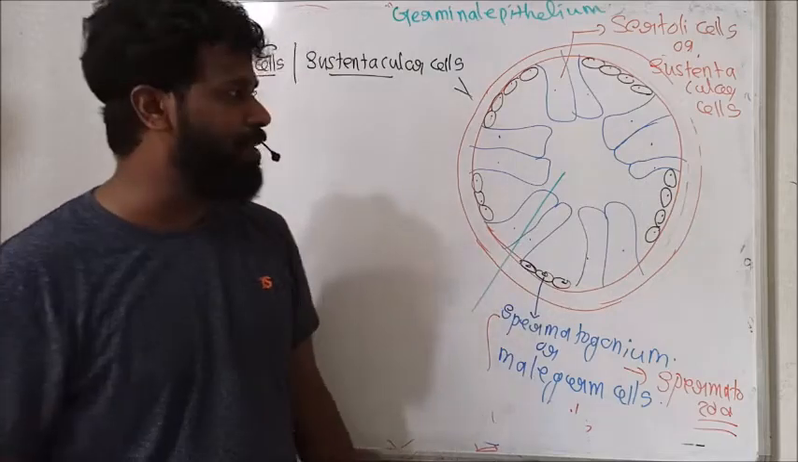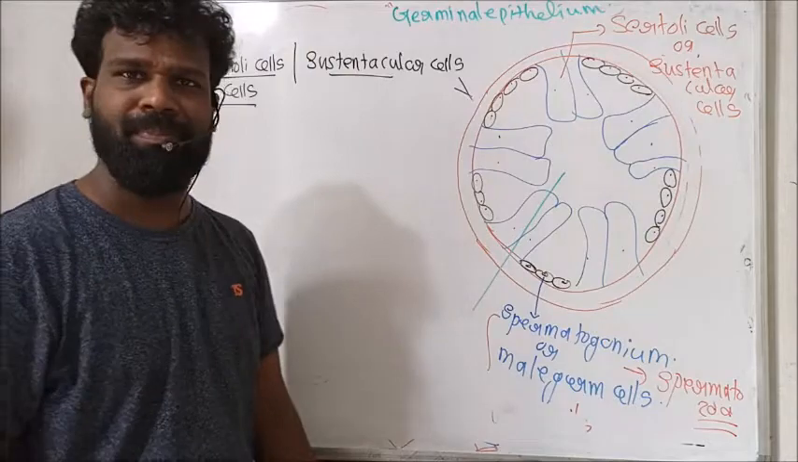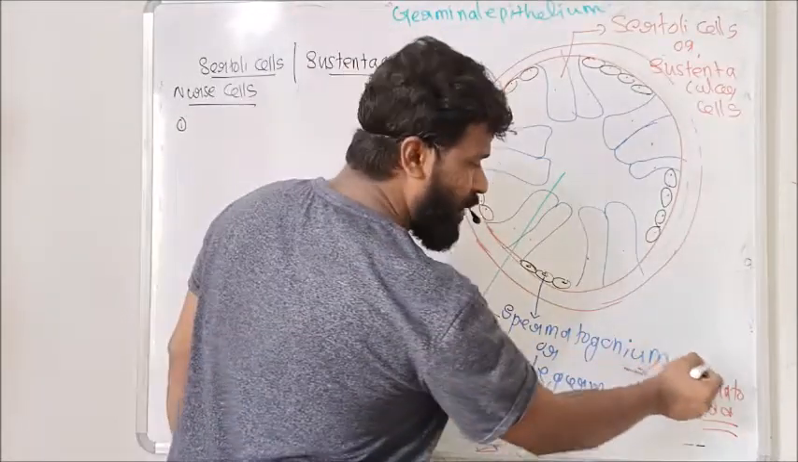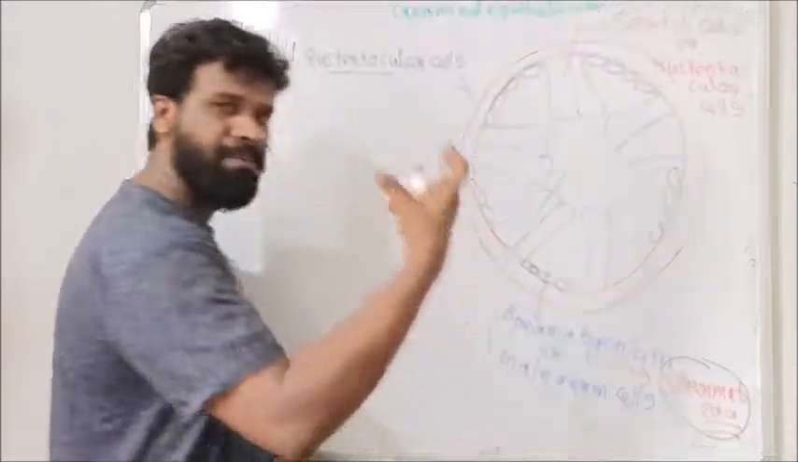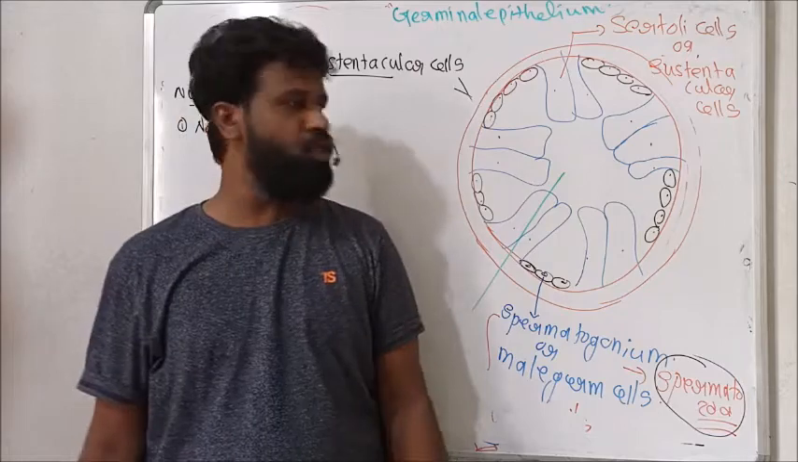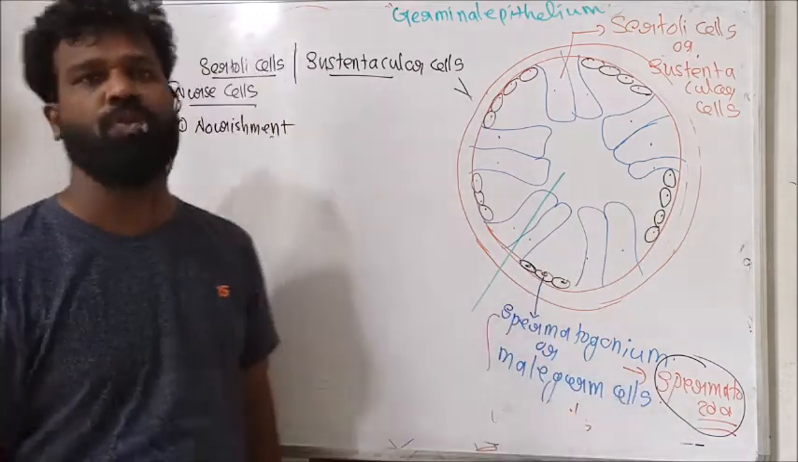This Sertoli cell provides nourishment to the growing spermatogonium as well as spermatozoa or sperm. So the first function is nourishment. It provides nourishment to the growing spermatogonial cell as well as the sperm or spermatozoa.